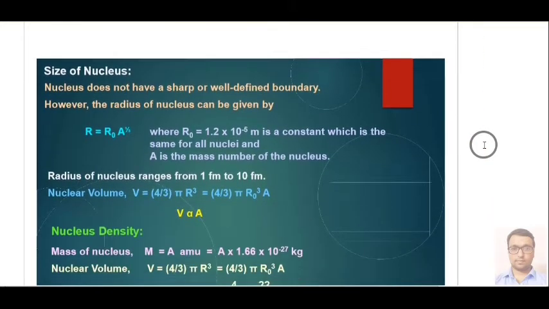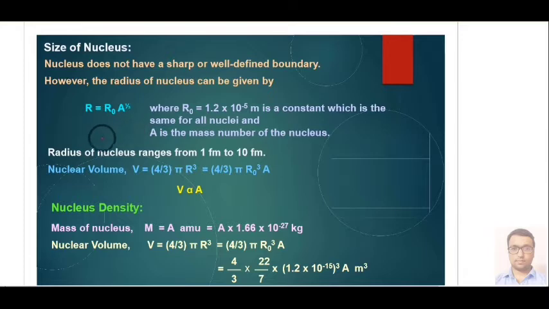After that we have the size of the nucleus. The nucleus doesn't have a sharp or well-defined boundary. However, the radius of the nucleus can be given by the following formula: R = R0 A^(1/3). By experimental study, the radius of nuclei is given by this expression, where R0 is a constant for all nuclei with a value of 1.2 × 10^-15 meter, and A is the mass number we already defined.